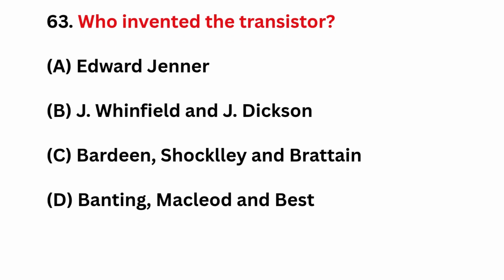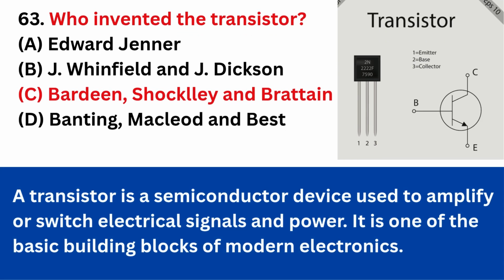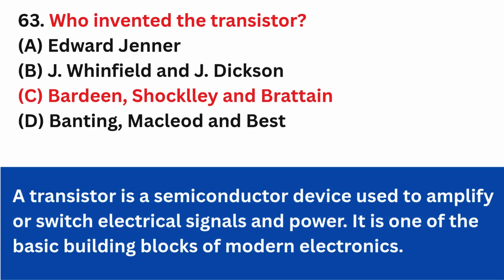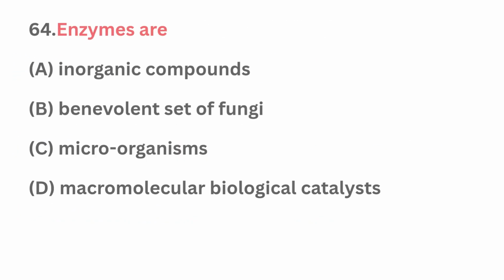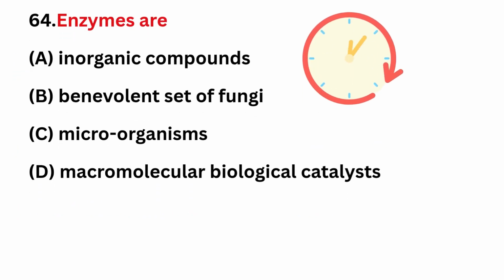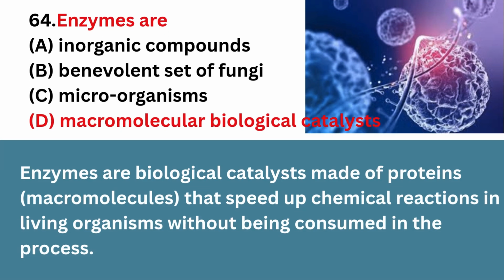Who invented the transistor? Correct answer is option C, Bardeen, Shockley and Brattain. Enzymes are. Correct answer is option D, macromolecular biological catalyst.